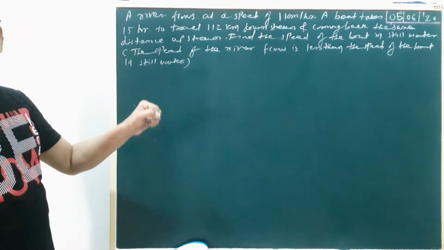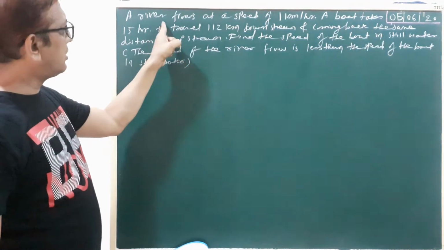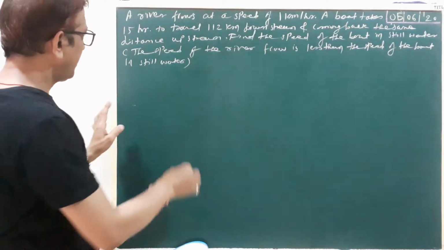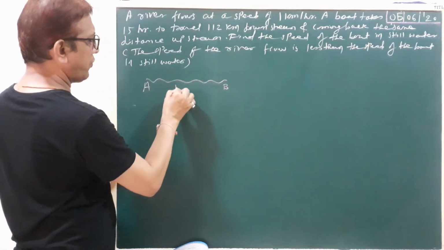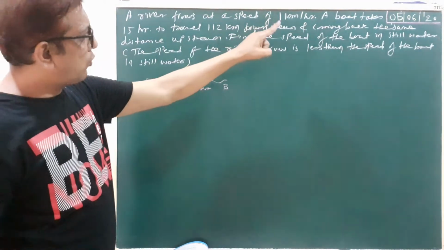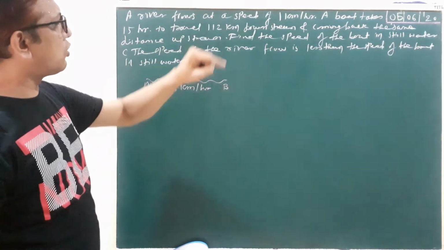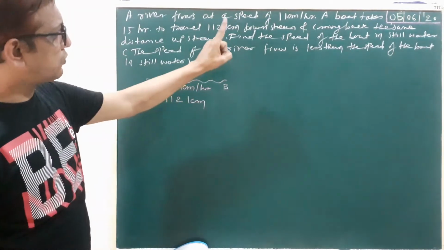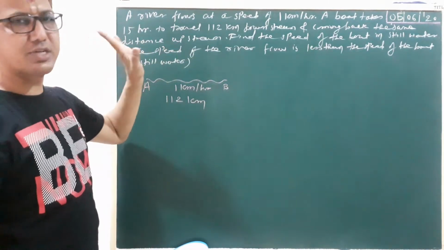Here we write the second question. First we read this question. A river flows at a speed of 1 kilometer per hour. A boat takes 15 hours to travel 112 kilometer downstream, total distance 112 kilometer downstream, and coming back the same distance upstream.